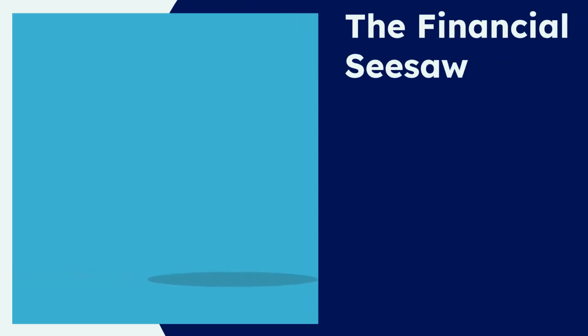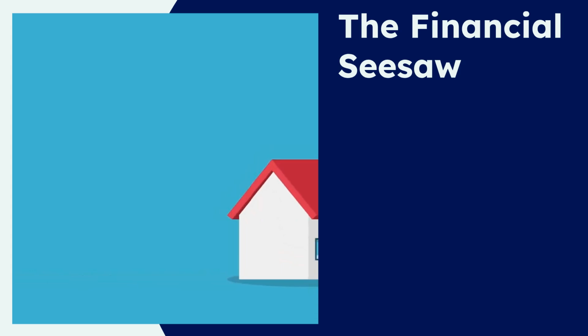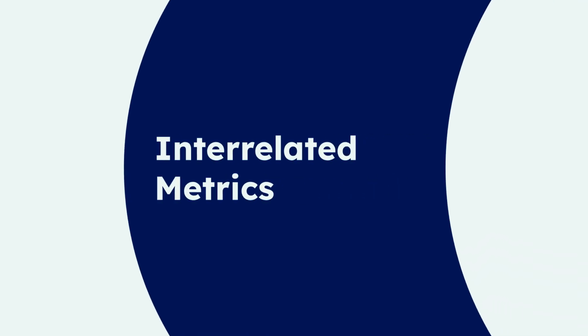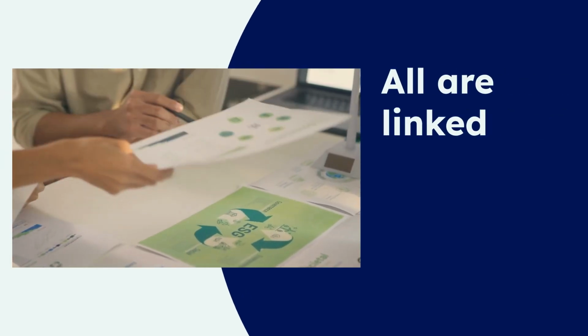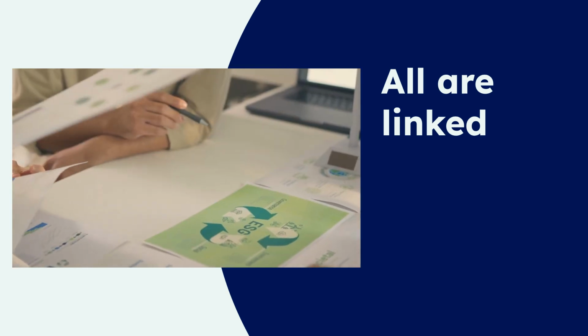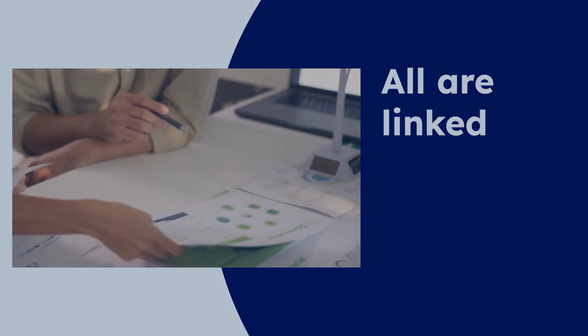Imagine a financial seesaw, balancing debt and equity to manage risk and return. This visual helps grasp how WACC operates. Now, let's explore the interrelatedness of these metrics, often referred to as the, quote, golden rule. Cost of equity, cost of debt, and WACC are not isolated. They are fundamentally interlinked components of a company's financial structure.